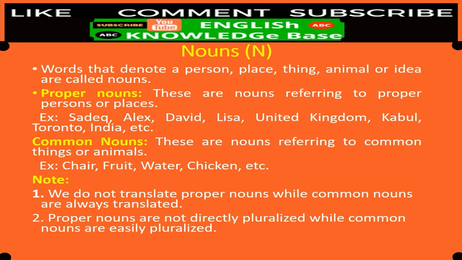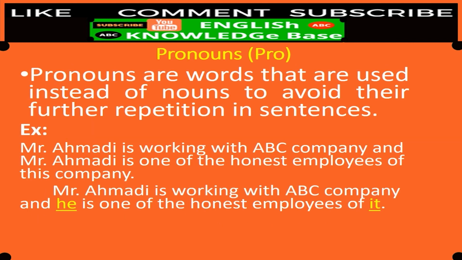For example, if I say, I have seen 20 Sadiqs, that's incorrect. So I have to pluralize it using its units. We can say I have seen 20 persons by the name of Sadiq. If we come to common nouns, then I can say I have bought 20 chairs. That's all right. Let's go ahead.